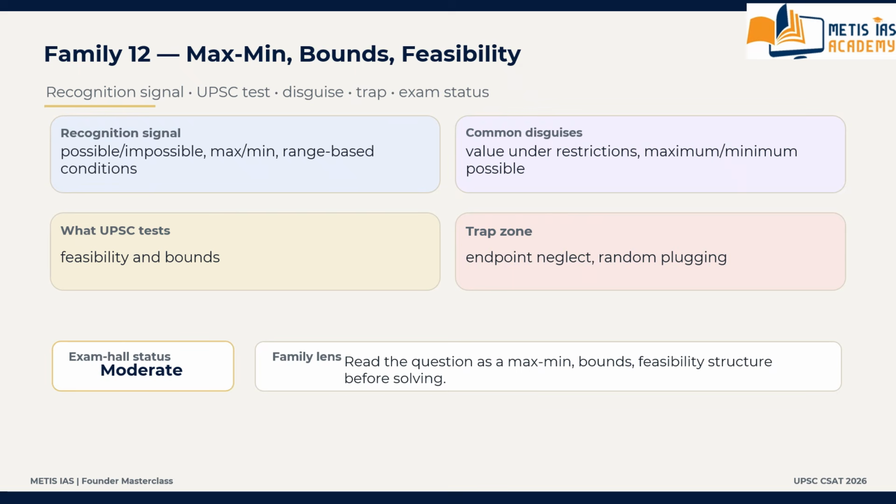What is the exam hall tendency? Usually moderate, sometimes dangerous if layered. Bounds questions punish careless enthusiasm. The structure matters more than the expression.